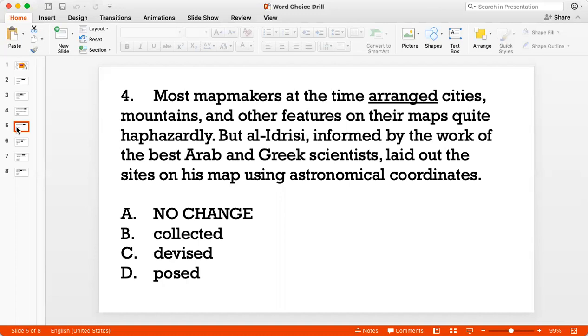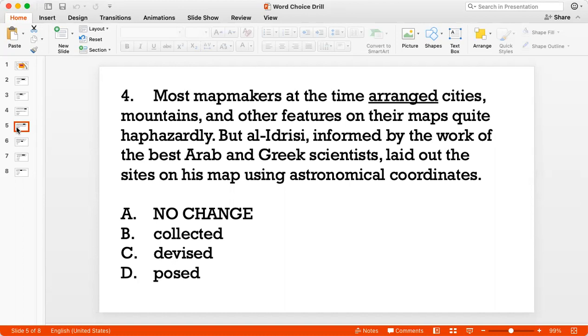And we are saying that his work contrasted with what most map makers were doing. Most map makers were arranging cities and other features on the maps haphazardly, but al-Idrisi was using precise astronomical coordinates to bring greater accuracy to his maps.